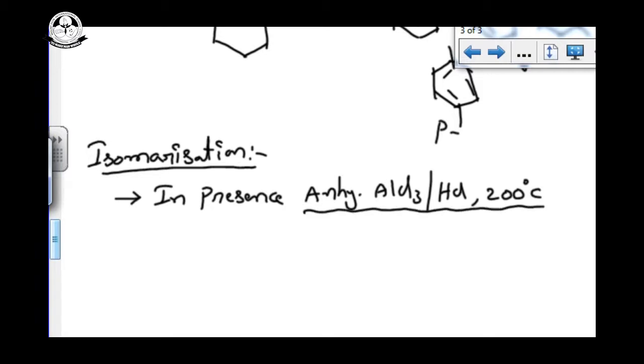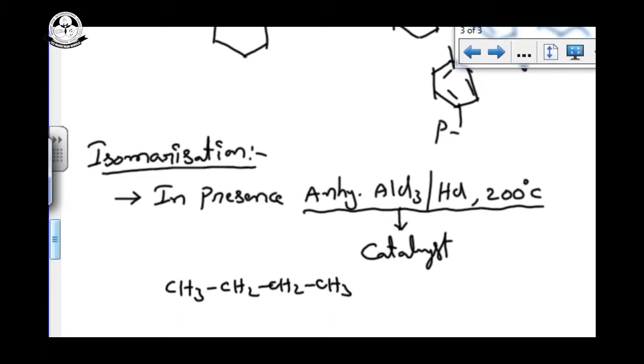For suppose I take n-butane, CH3 CH2 CH2 CH3. Now using the catalyst, it becomes isobutane.